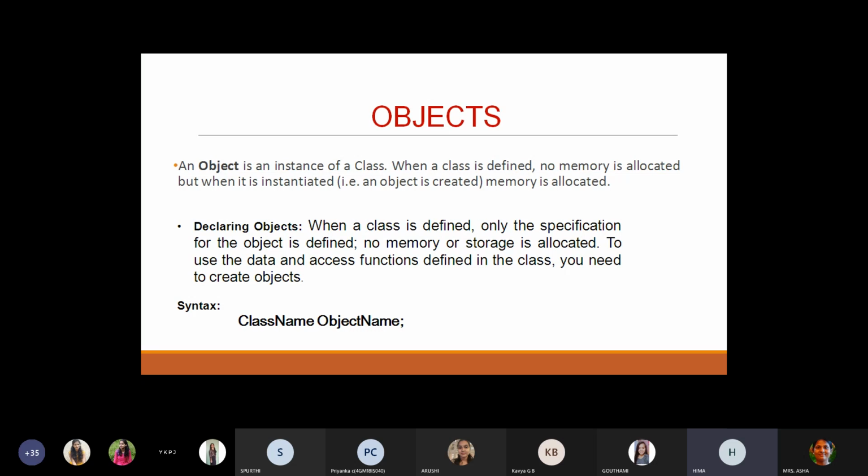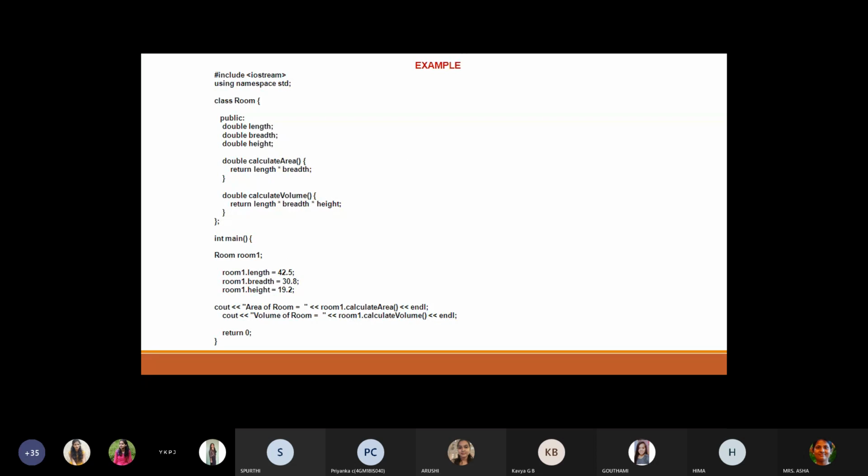Unless you create an object of the class, no action is performed. The syntax for an object is the class name followed by the object name. The object name is user defined, so you can give whatever name you want. Based on these classes and objects, let's see some examples.